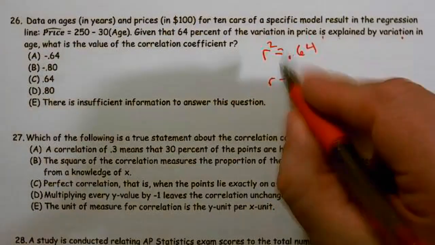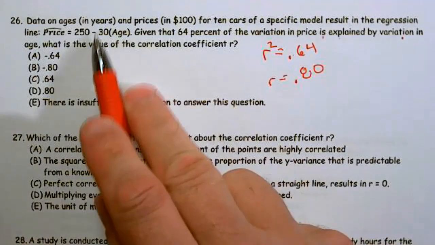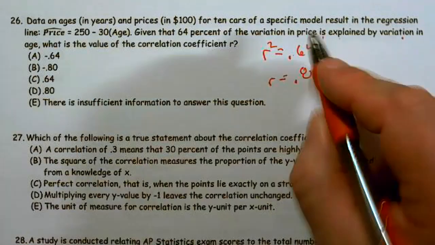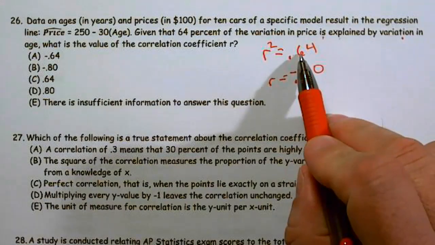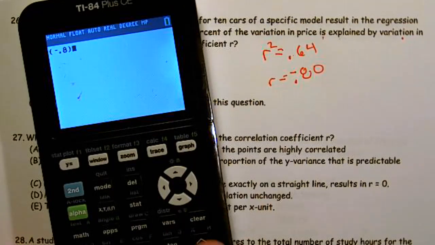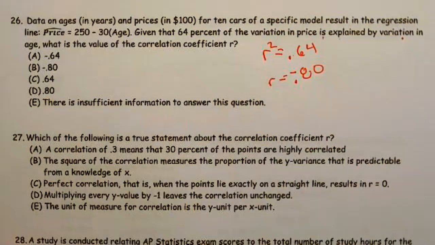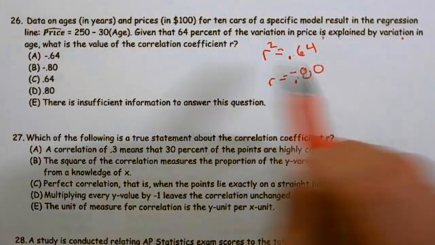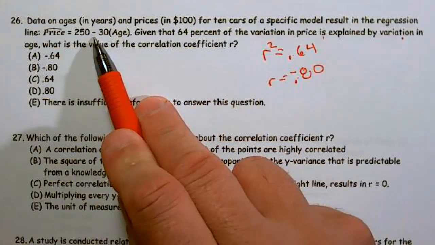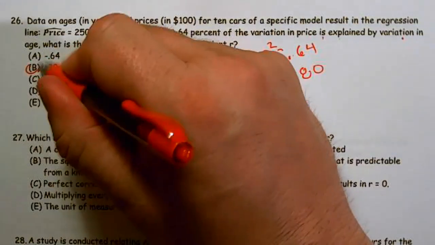So R equals 0.8. But there's one other thing I have to check. What is the sign of my slope? My slope is negative, so R has to be negative. And you're like, well, how come R squared is positive? Well, if I take negative 0.8 in parentheses and square it, a negative times a negative is a positive. So R squared will always be positive, but R has to match whatever the sign of the slope is. The sign of the slope here is negative, so R is going to be negative. So our answer choice is B, Bob.